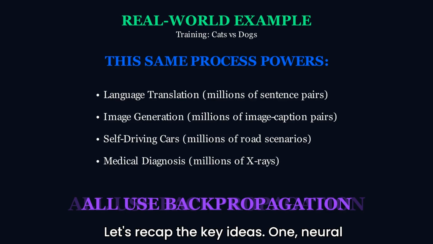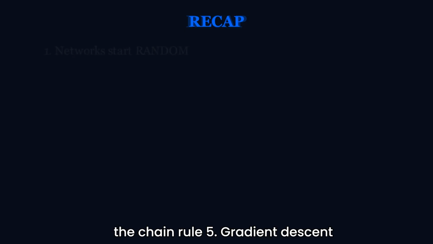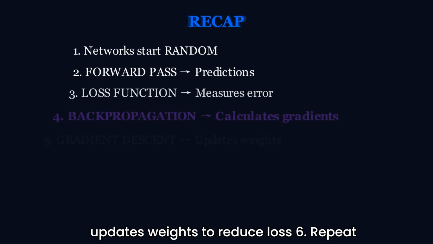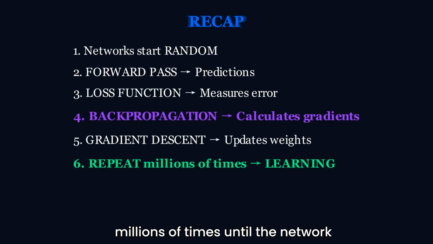Let's recap the key ideas. 1. Neural networks start random and useless. 2. Forward pass generates predictions. 3. Loss function measures error. 4. Backpropagation calculates gradients using the chain rule. 5. Gradient descent updates weights to reduce loss. 6. Repeat millions of times until the network learns.